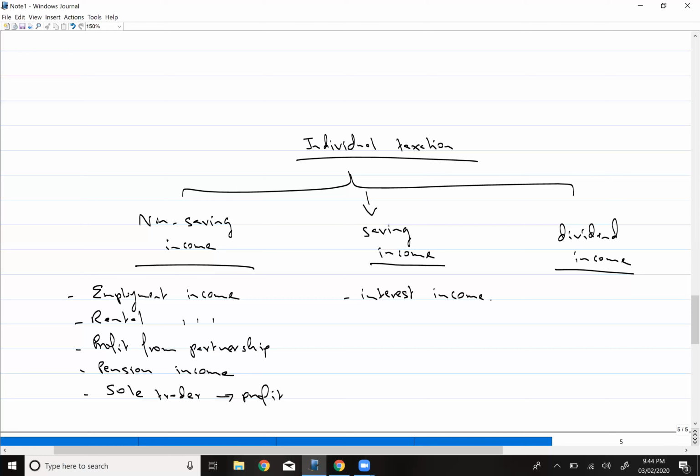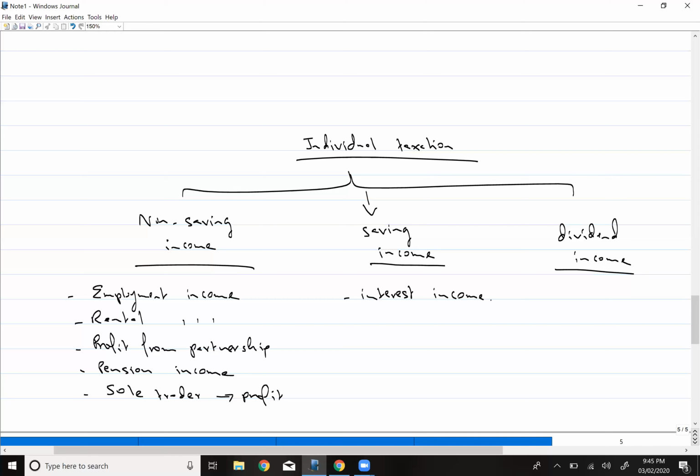So we have three sources of income. Non-saving income, where all of these come: your employment income, rental income, profits from partnership, pension income, and sole traders. Then we have saving income, which means your interest income. And finally we have dividend income. Now the question is why they have categorized them into three different incomes.